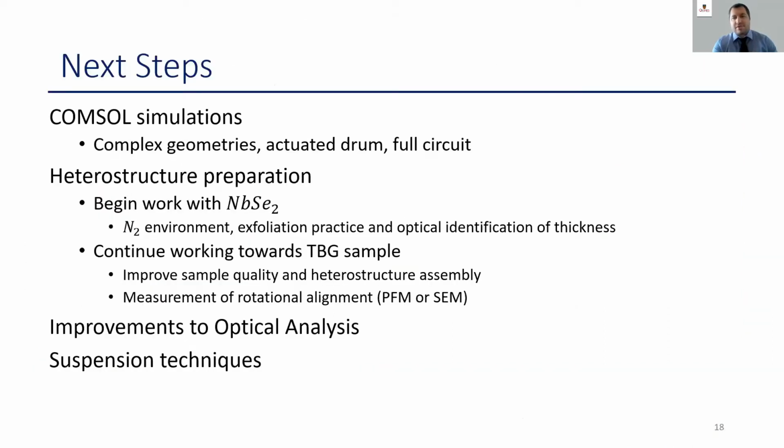So my next steps are to continue my modeling in COMSOL by building more complicated models. I would like to eventually model an actuated drum and eventually progress up to a full circuit. I'm also beginning to work more with the niobium diselenide material, which I will concurrently use as I'm working with trying to build a twisted bilayer graphene sample. I'm also beginning to look at ways to improve our optical analysis and beginning to explore suspension techniques.